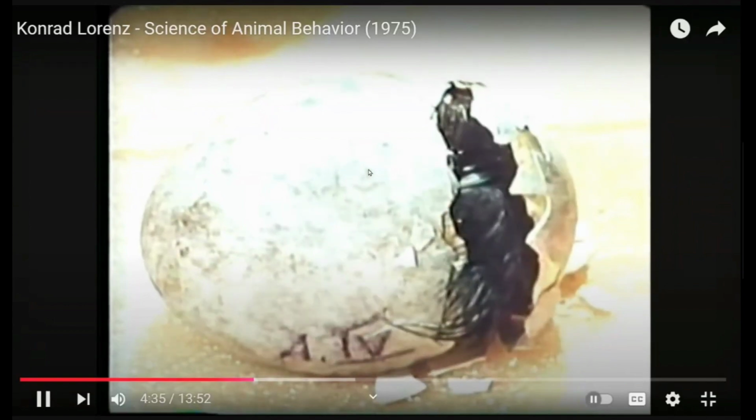Finally, the goslings begin emerging in a laboratory where they will see no adult geese, no natural parent, only the young researcher whose voice they already know.